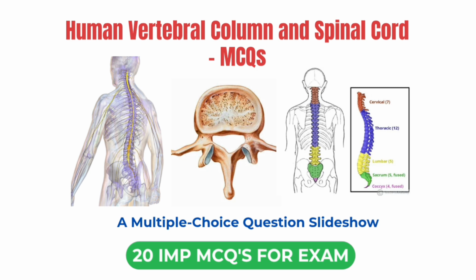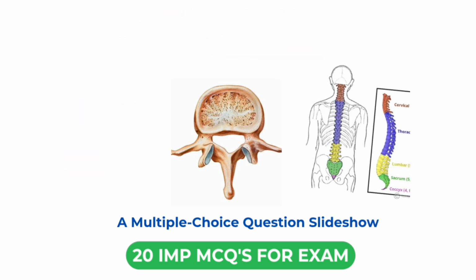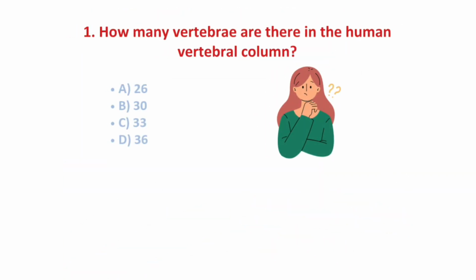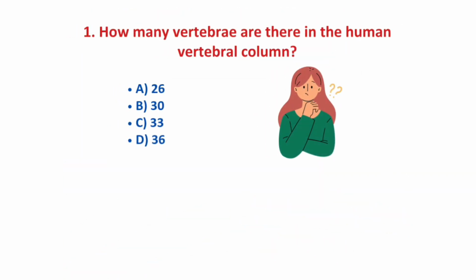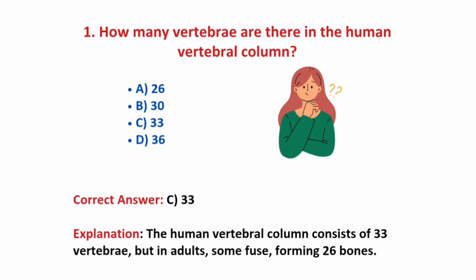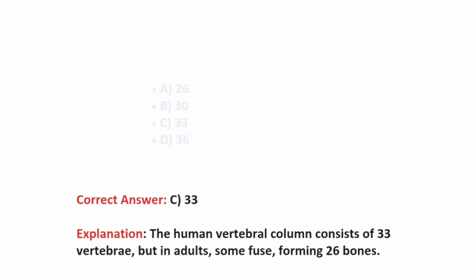ह्यूमन वर्टिब्रल कॉलम एंड स्पाइनल कॉर्ड के रिलेटेड 20 इंपॉर्टेंट MCQ विच इज ऑल्सो इम्पॉर्टेंट फॉर एग्जाम। सो लेट्स स्टार्ट विद द मल्टीपल चॉइस क्वेश्चंस। Question number 1, how many vertebrae are there in the human vertebral column? Options are 26, 30, 33 and 36. And the correct answer is option C, 33. The human vertebral column consists of 33 vertebrae, but in adults some fuse, forming 26 bones. So the correct answer is option C.